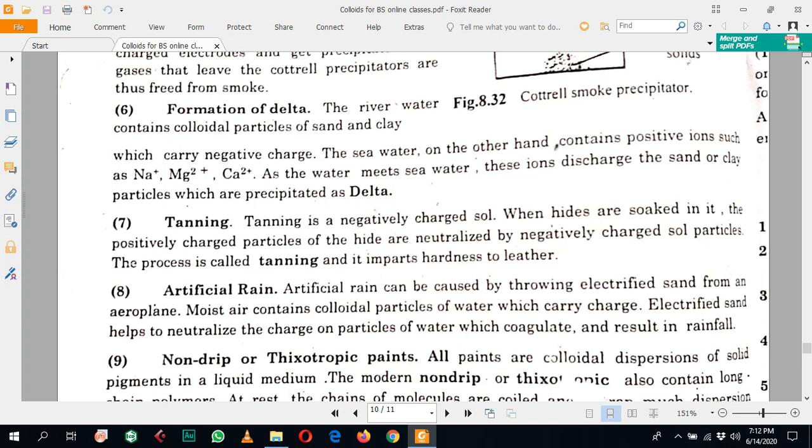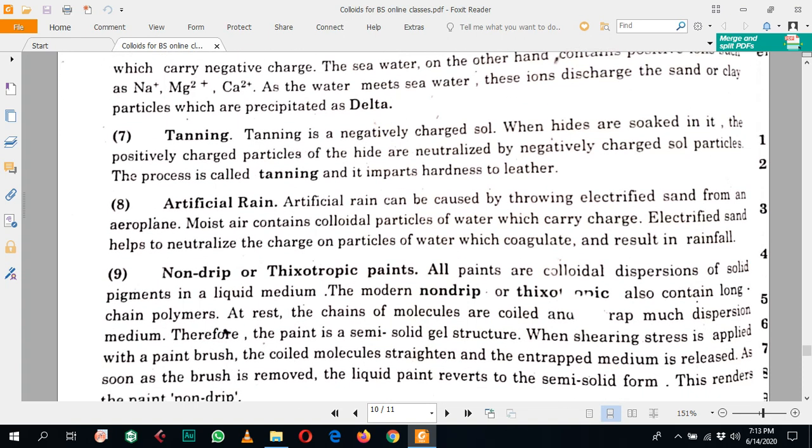The river water contains colloidal particles of sand and clay which carry negative charge, and the sea water, on the other hand, contains positively charged ions, namely sodium, magnesium, calcium. As the river water meets the sea water, these ions discharge the sand and clay particles, which get precipitated as what is called a delta.